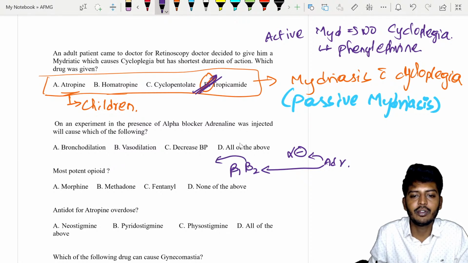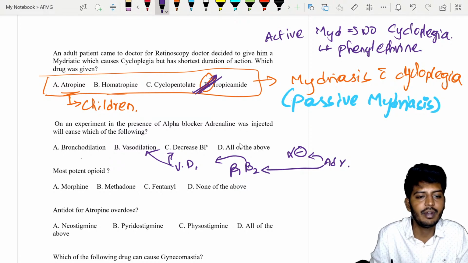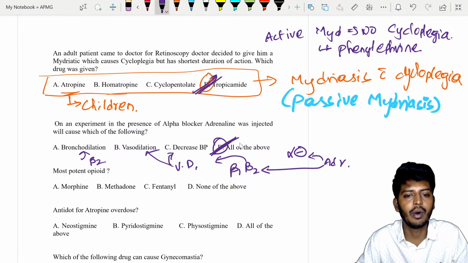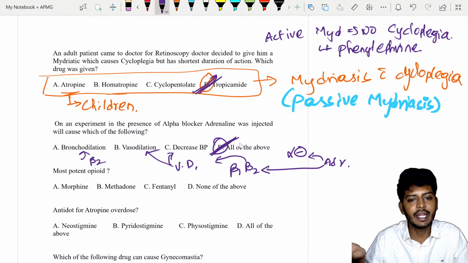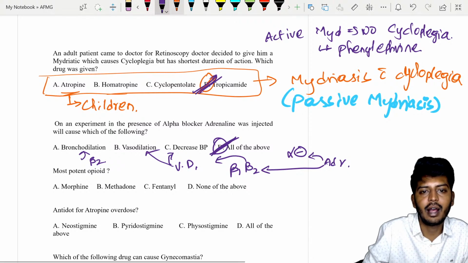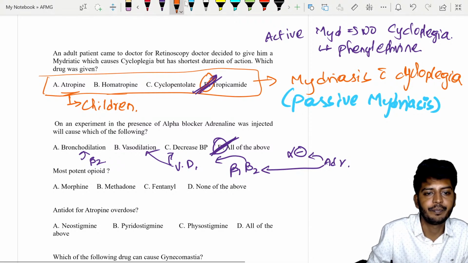Beta 2 stimulation will cause vasodilation, which decreases the BP, and also bronchodilation. The alpha effect is not there. The answer will be all of the above. So in the presence of an alpha blocker, the BP will decrease and bronchodilation will occur. This is also a PYQ which was asked in the last to last exam.